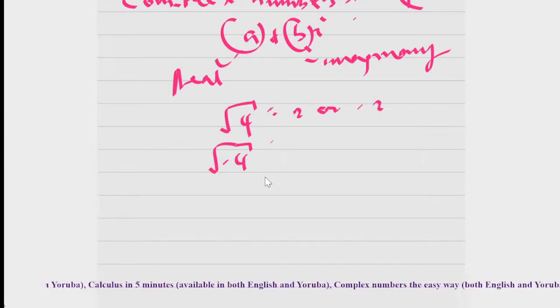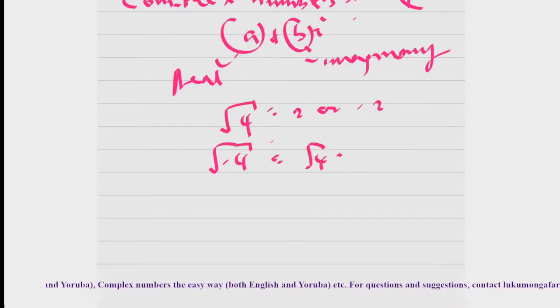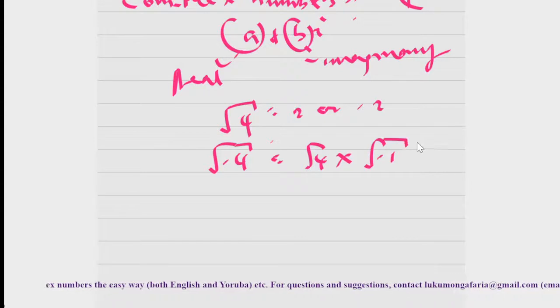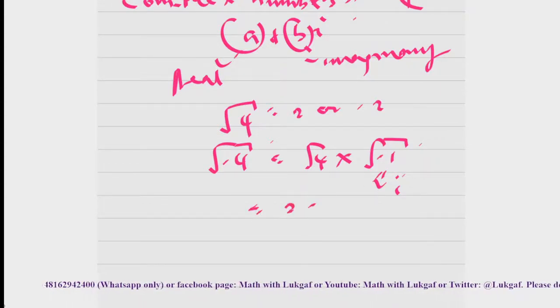So this will give you what we know as the square root of 4 multiplied by the square root of minus 1. And this square root of minus 1, like I've explained in the complex number lesson, is what we know as i. That is something we imagine, an imaginary number. So it means the square root of minus 4 will give you 2i.